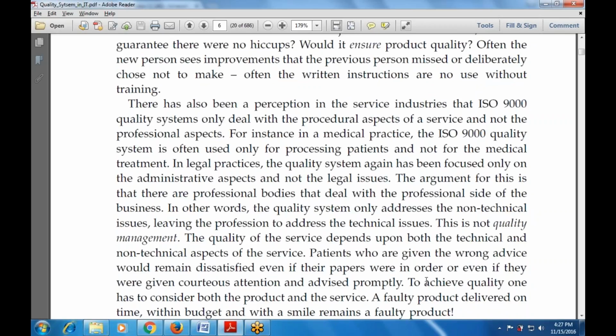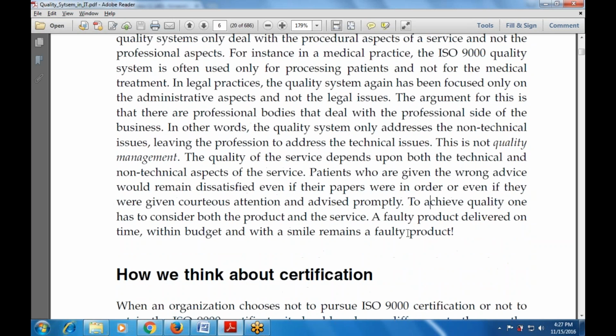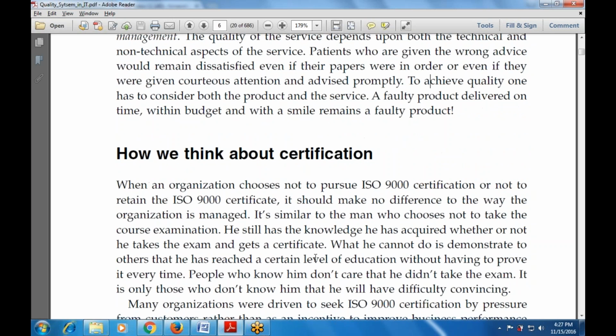And patients who are given the wrong advice would remain dissatisfied even if their papers were in order, and even if they are treated courteously and the advice is given promptly. That is achieved with quality management content, that is, advice with quality management.